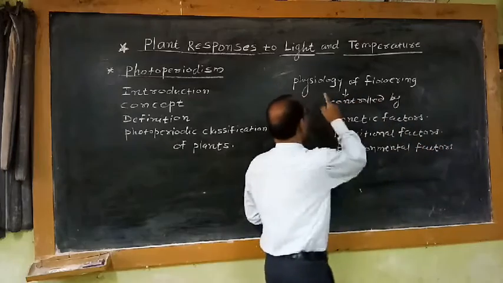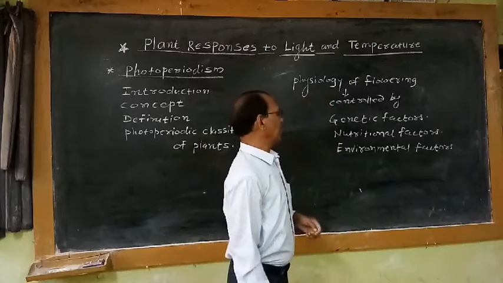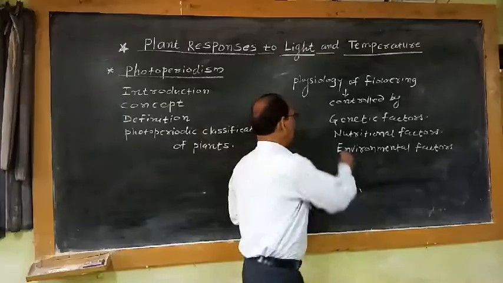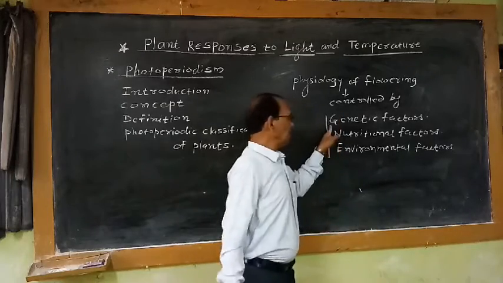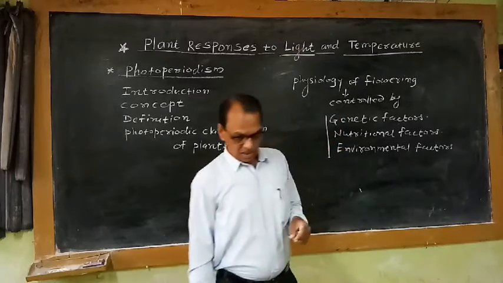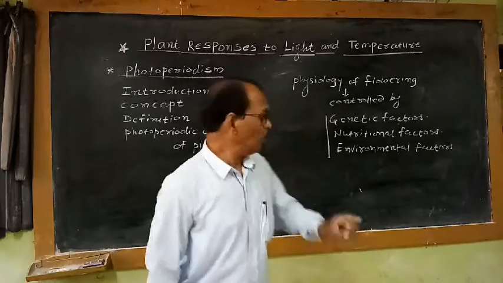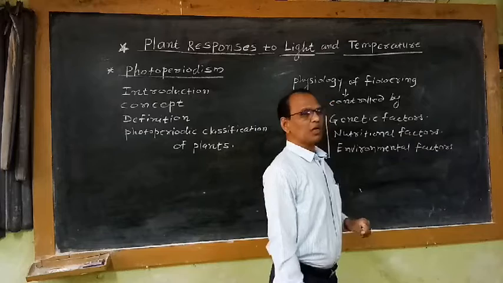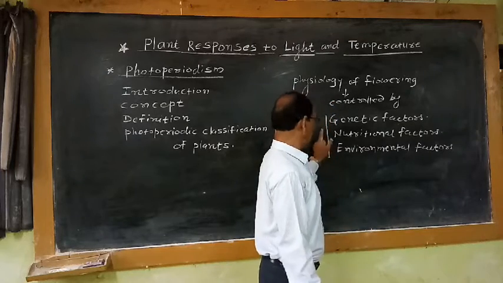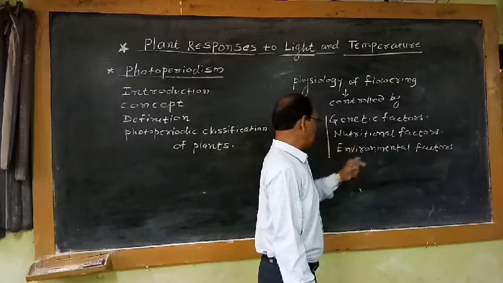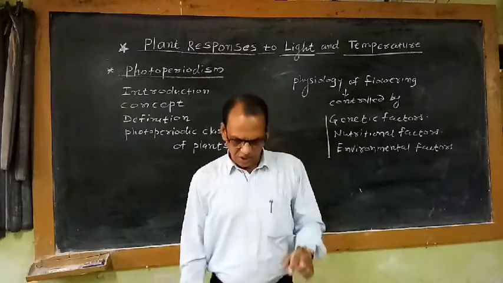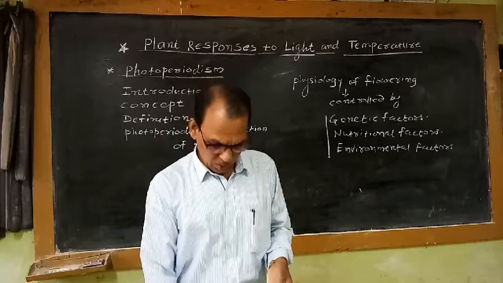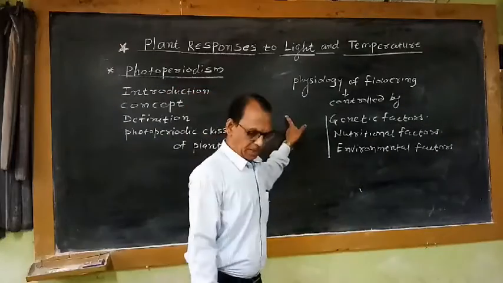So that means this physiology of flowering, which is an important process in reproductive growth, is under the control of genetic factors, nutritional factors, and environmental factors. Out of these, genetic and nutritional factors are also known as physiological factors. Out of these three factors, the environmental factors play an important role in the process of physiology of flowering.